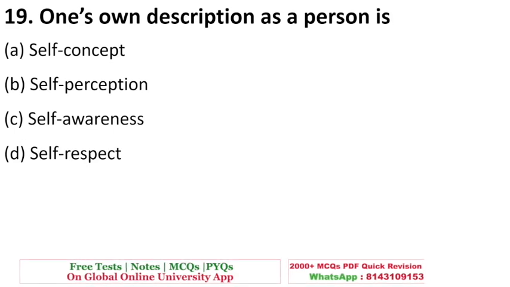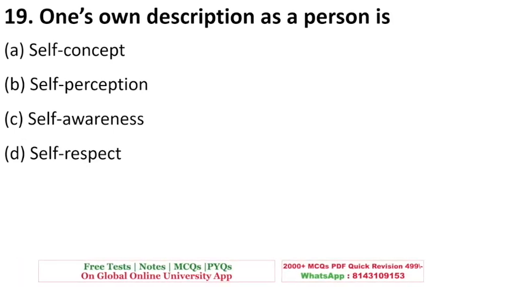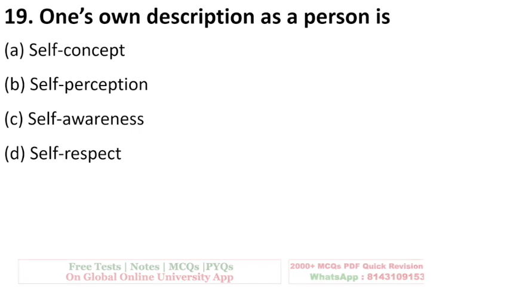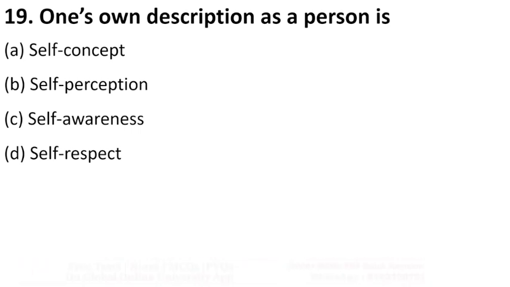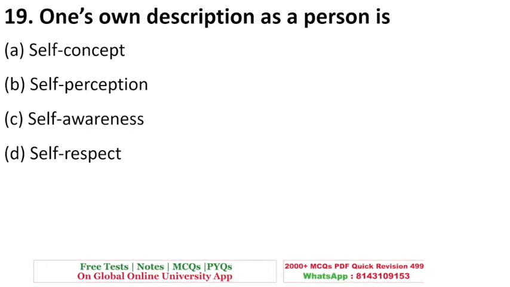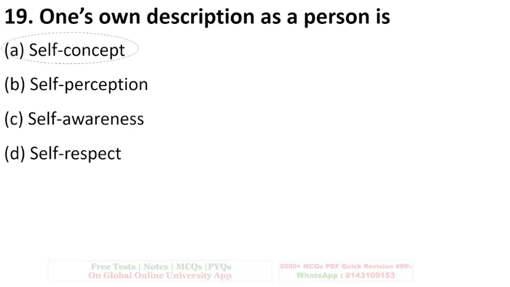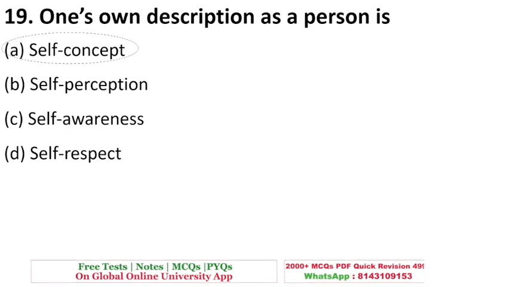One's own description as a person is self concept, self perception, self awareness, or self respect. What do you think of yourself? How, where do you see yourself in a group? That is called self concept, is the answer.